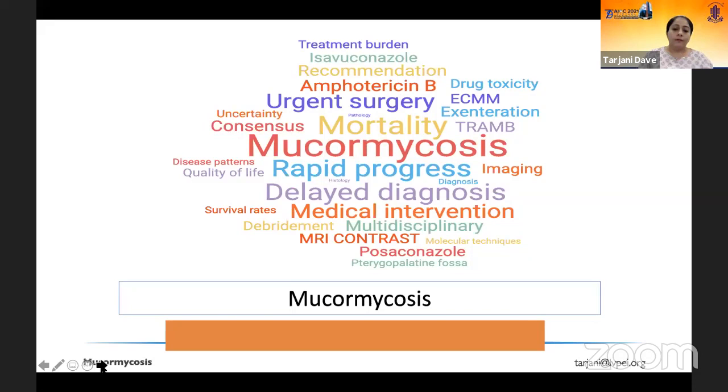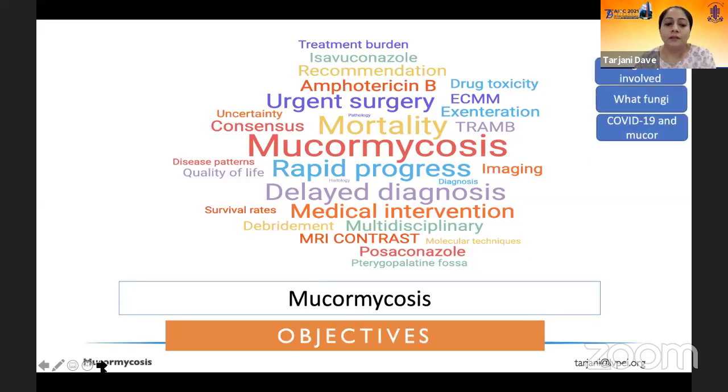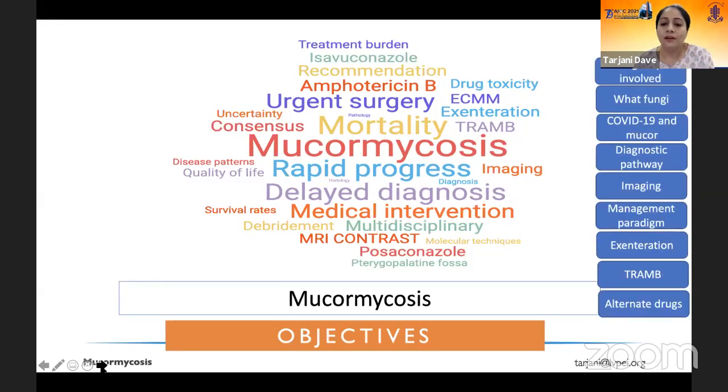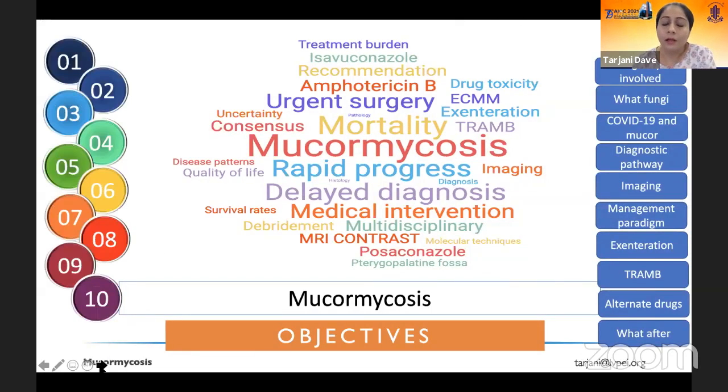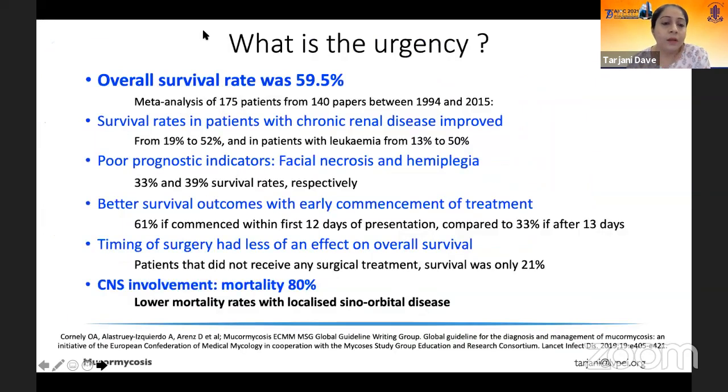So the objectives of today's talk are to take you through the several aspects related to mucormycosis that you see on the right-hand side of your screen via 10 points that I'm going to talk about. Now, this is one of the most important slides. Why has this become an urgency? The reason is that if you look at the survival rates after mucormycosis, it's about 60%, which means 40% individuals will succumb to the disease.